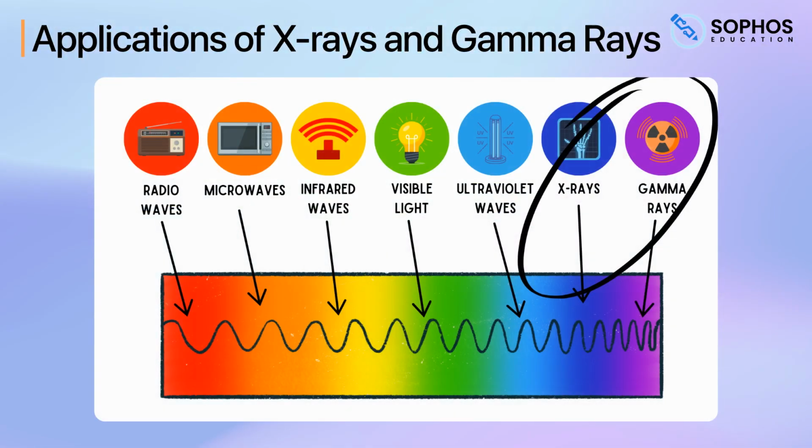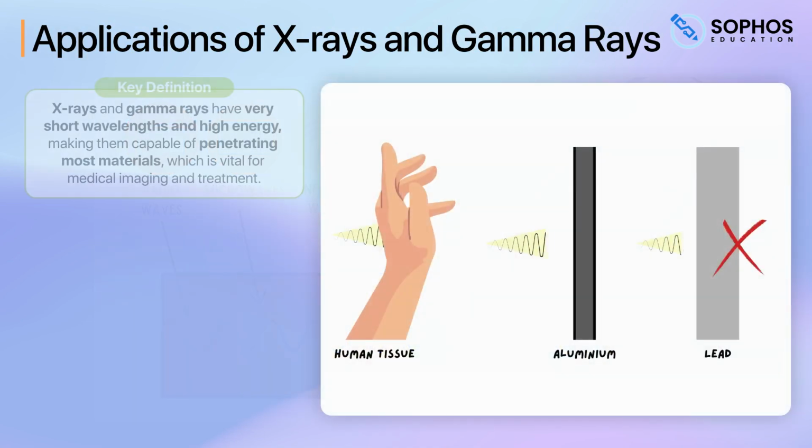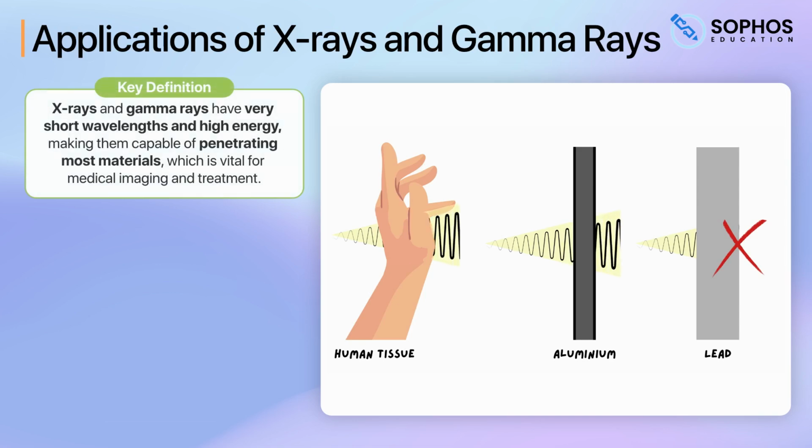Lastly, let's look at the applications of X-rays and gamma rays. On to X-rays and gamma rays, these waves have very short wavelengths and high energy, making them capable of penetrating most materials, which is vital for medical imaging and treatment.